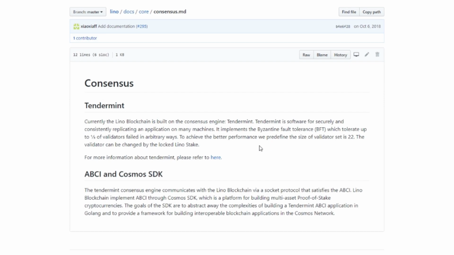All right, so validators will change. It's basically what it says here. I don't know exactly. I'm not that technical, guys, to really say what Tendermint is, but you can definitely look this up for yourself. The link will be in the description below, for the GitHub, obviously.